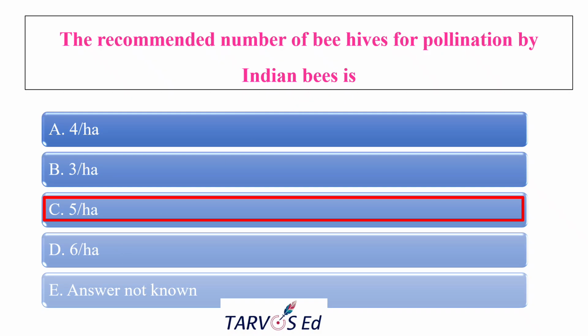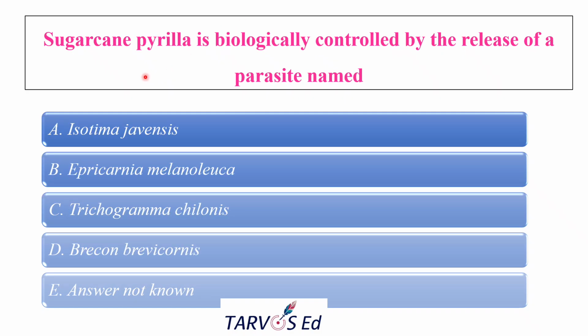And the next question is, sugarcane Pyrilla is biologically controlled by the release of a parasite named what? What is sugarcane Pyrilla? It is one of the most damaging sucking pests of sugarcane in India. The scientific name is Pyrilla perpusilla. It is like a hopper. The common name is sugarcane leaf hopper. It is not a true leaf hopper, but a plant hopper.